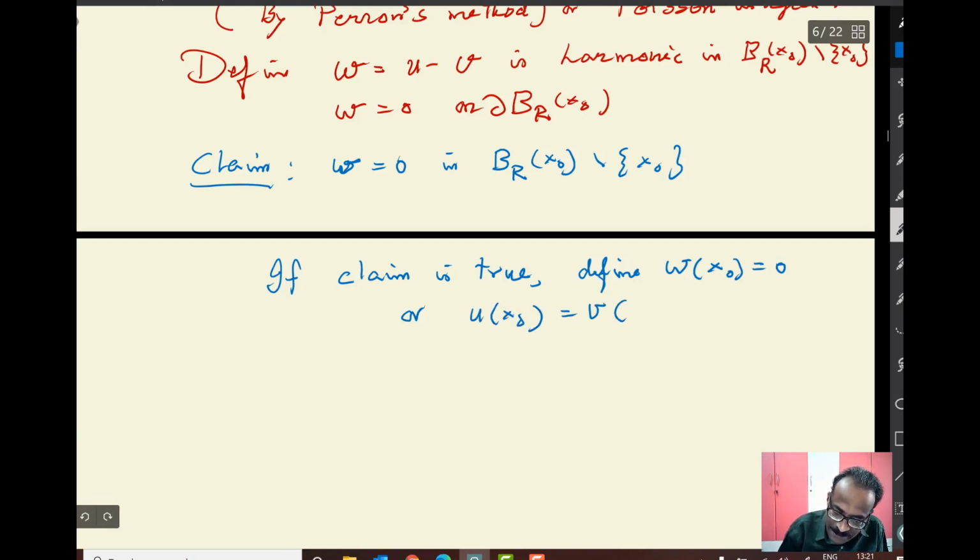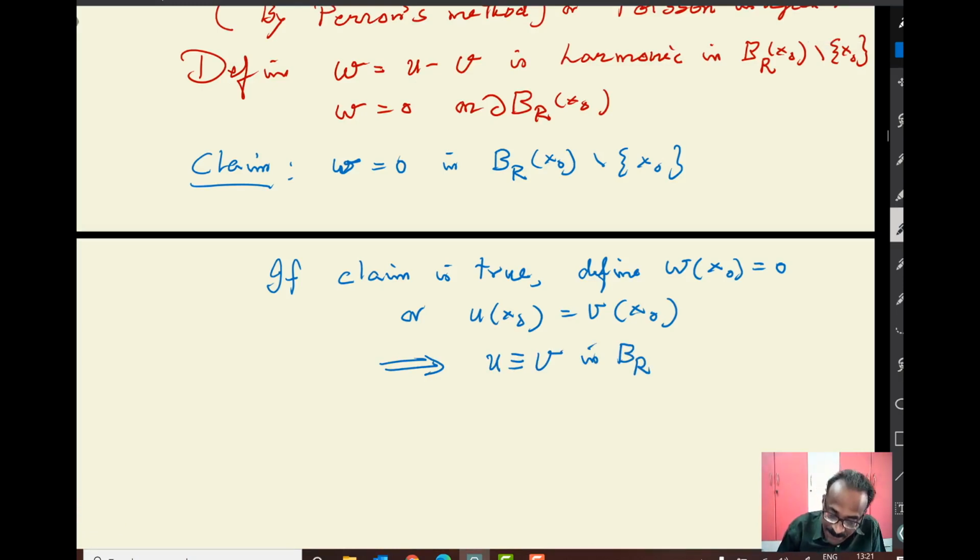That implies u is identically v in B_R fully. So I can redefine u at x naught by the solvability of v, and this implies u is harmonic in B_R.